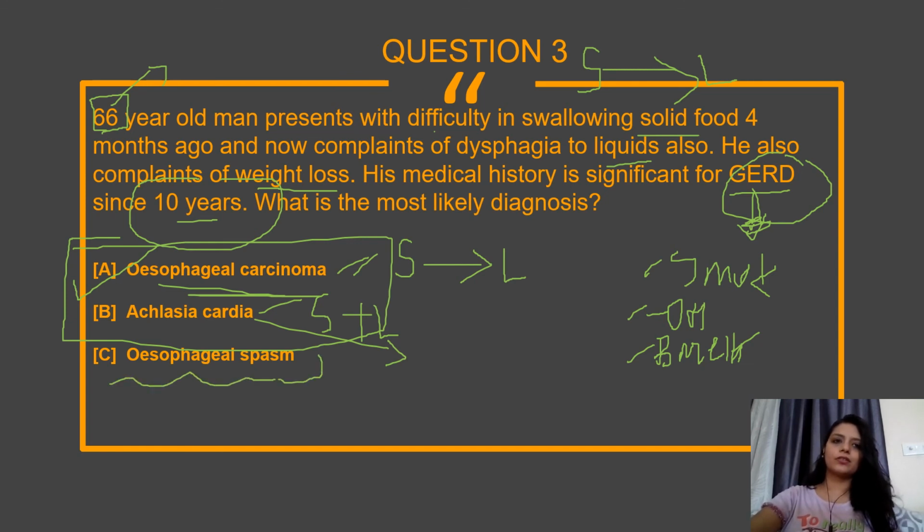I'll just tell what it is. The esophageal spasm. Esophageal spasm means the patient can have sudden chest pain along with dysphagia, and usually this is precipitated by cold liquids, sometimes hot liquids also. They will suddenly have this chest pain and dysphagia. So that is esophageal spasm. We can discuss this in another slides.